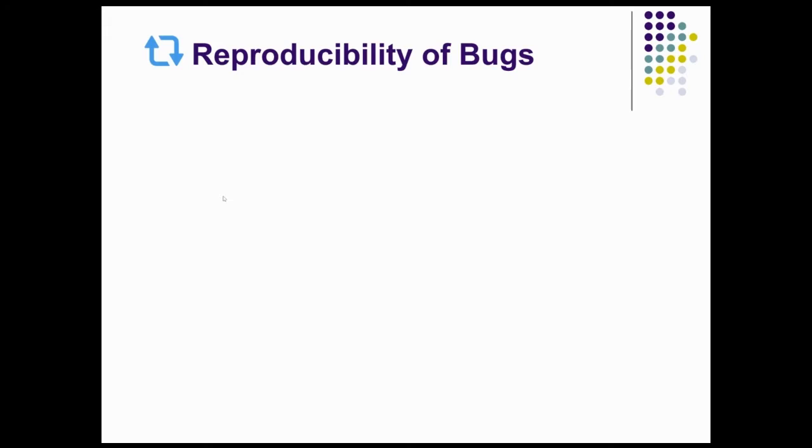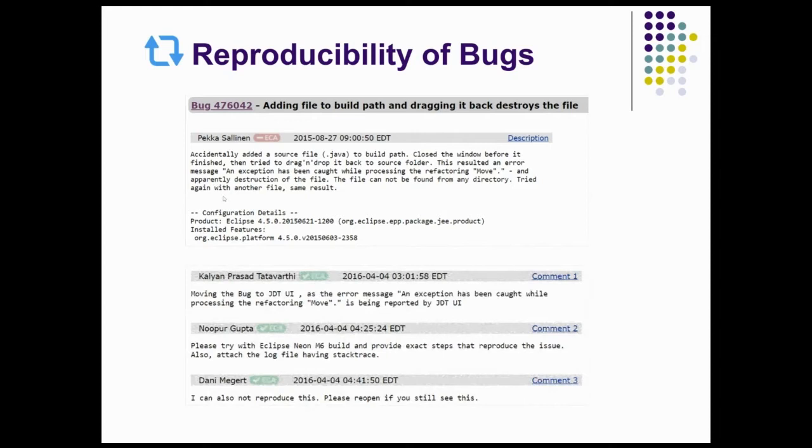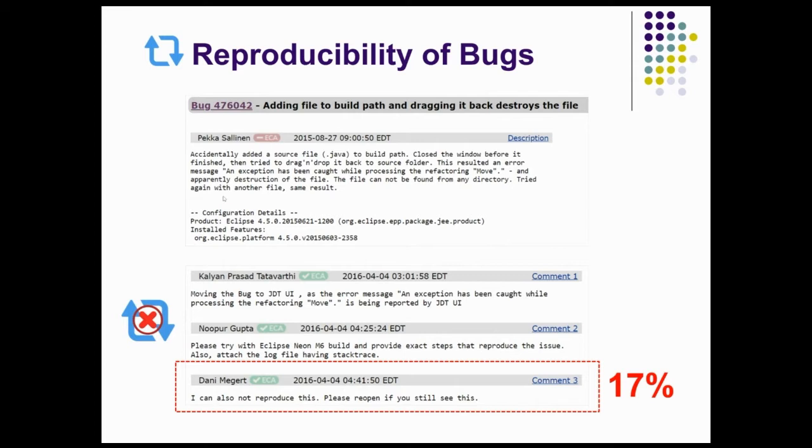Now, one of the steps of software debugging is to reproduce that bug in the developer's work environment. When a bug report is submitted, developers try to reproduce that bug using the available information, but they often fail to reproduce it. According to a recent survey, there are about 17% non-reproducible bugs in a bug repository. So that's a significant amount.